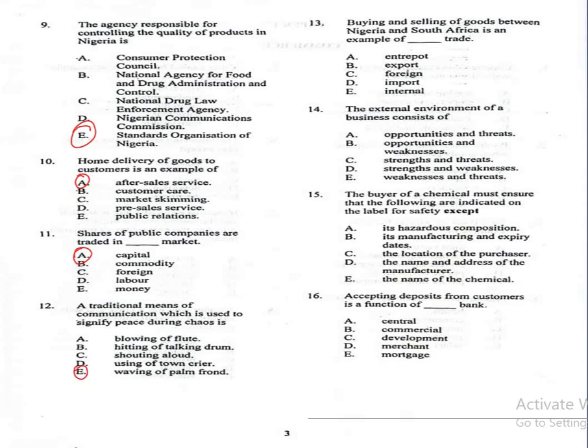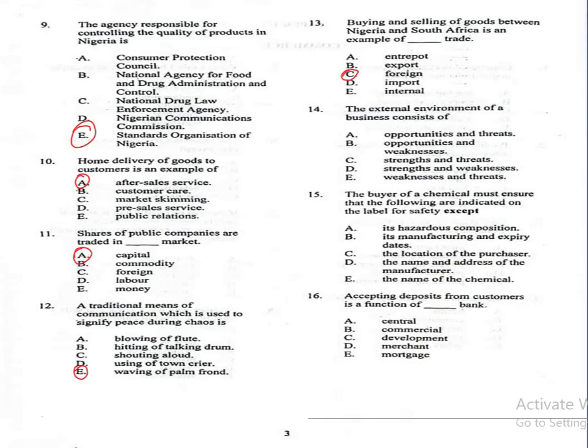Question 13. Buying and selling of goods between Nigeria and South Africa is an example of dash trade. So, it's an example of what kind of trade? A. Entrepot, B. Export, C. Foreign, D. Import, E. Internal. It is an example of C, foreign trade.